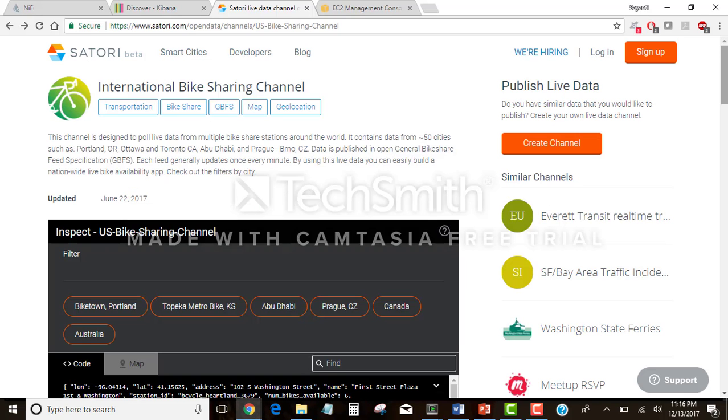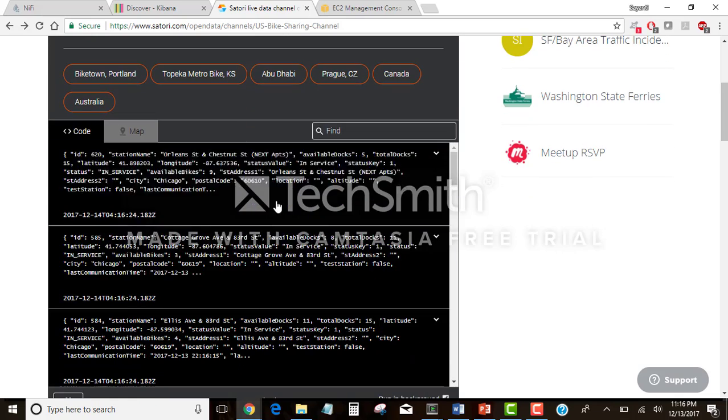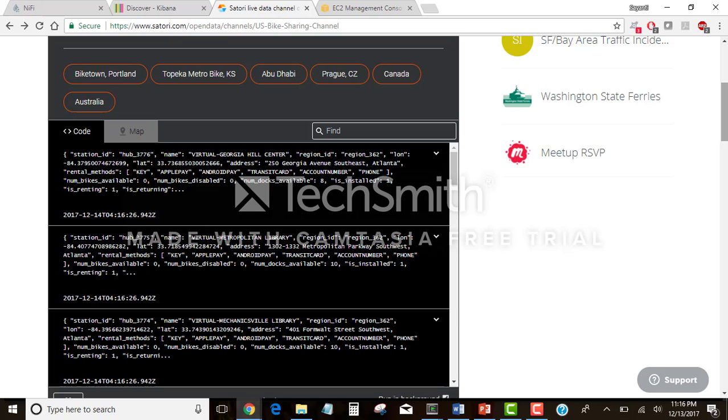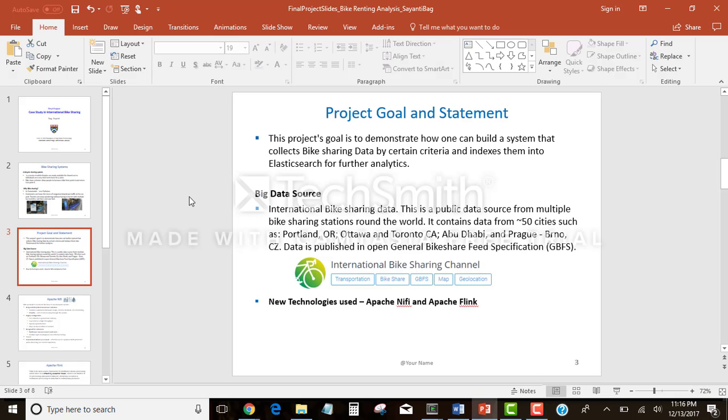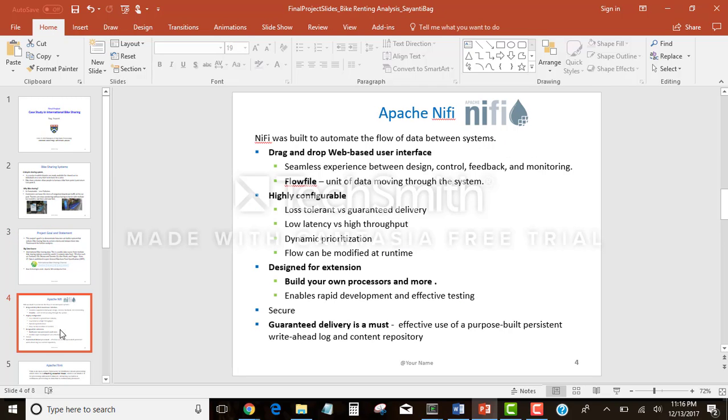The data looks like here. We are on the bike sharing channel on satori.com, and we can see data is continuously streaming here. The new technologies used here are Apache NiFi and Apache Flink.